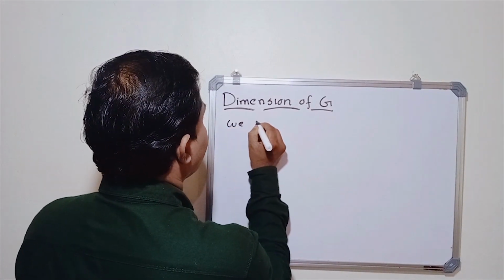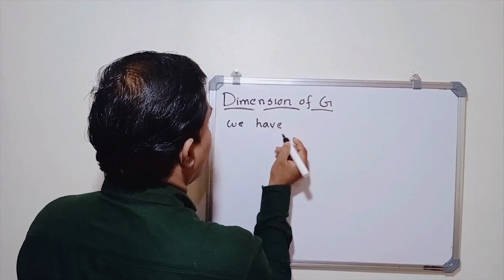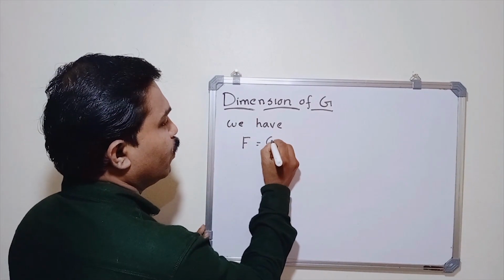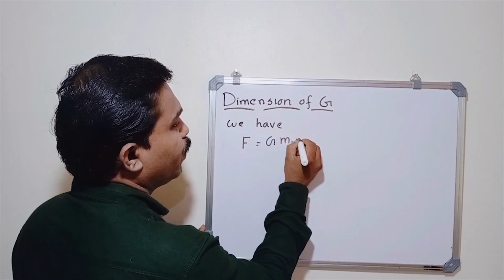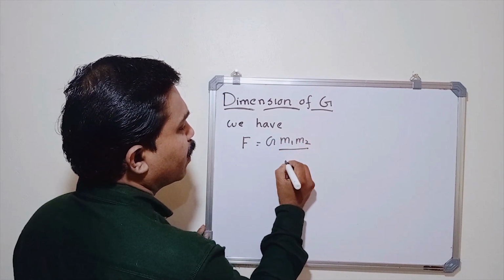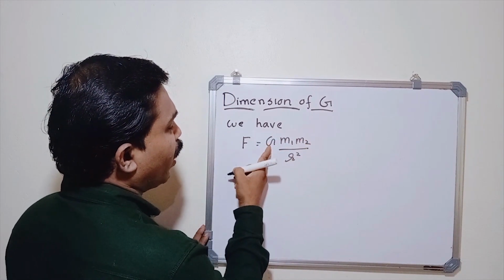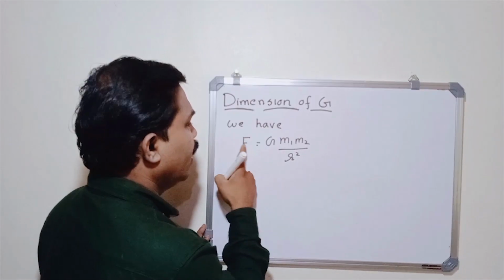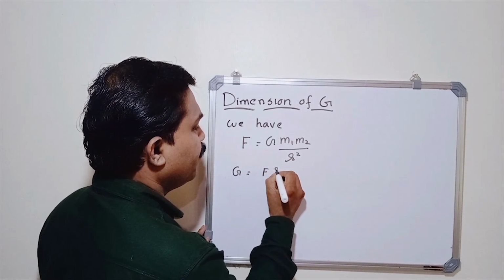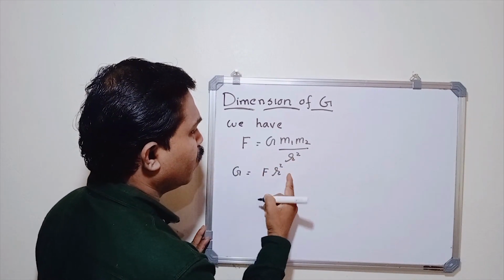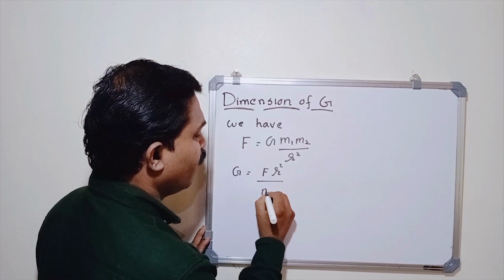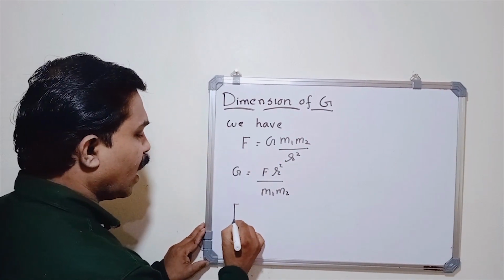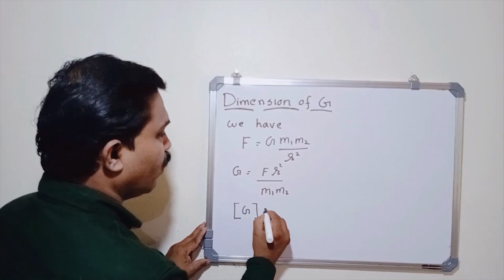Now let us see what is the dimension of G. We have the gravitational force between two bodies given by F = G m1 m2 / r². From this equation we have G = F r² / (m1 m2). So what is the dimension of G?